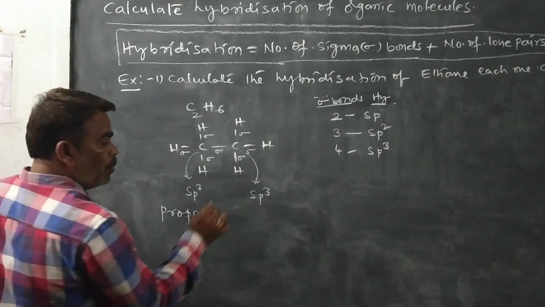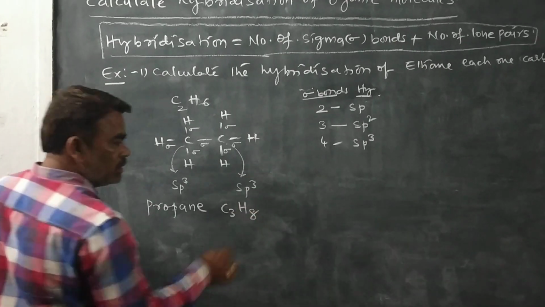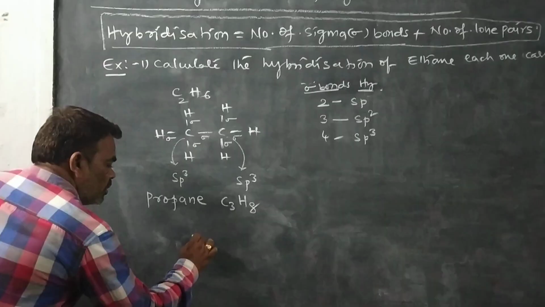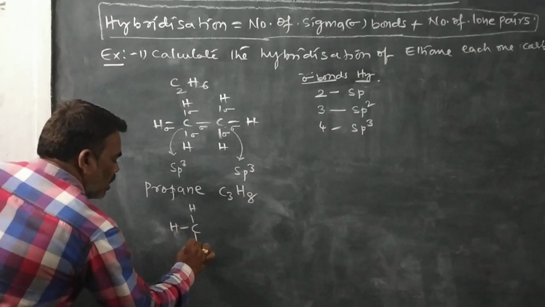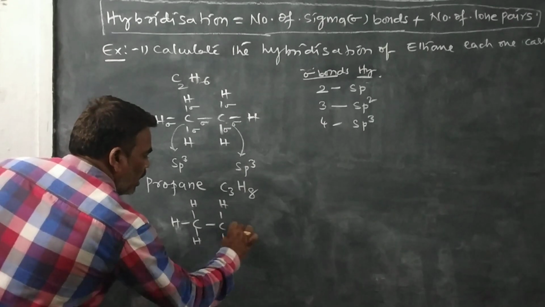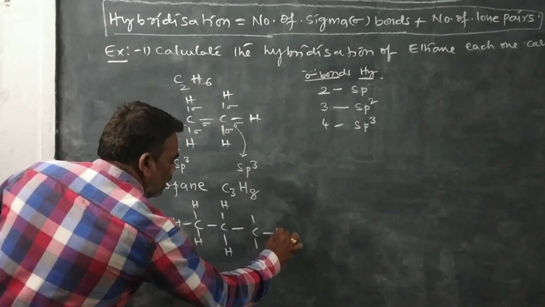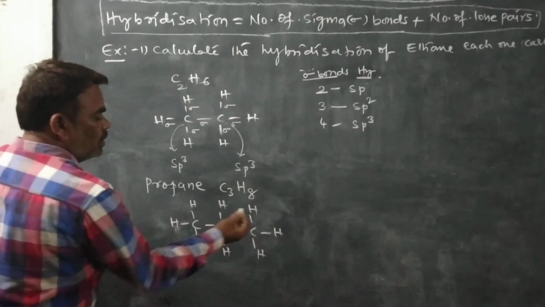Propane. So the propane formula is C3H8. The structure of propane is CH3, CH2 and CH3. So the first carbon, second carbon, third carbon.